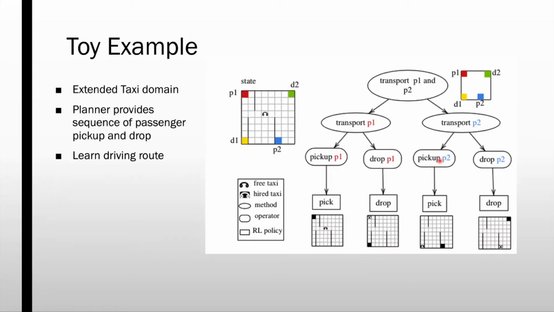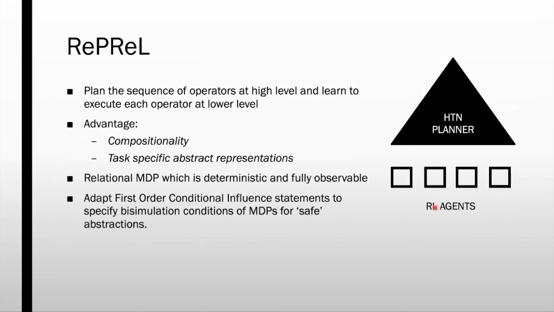Here we have two RL agents, one for each lifted operator, pickup and drop. By learning separate RL agents for each subtask, we allow for task specific representations. So now the pickup RL agent can focus only on the pickup location of the passengers, and the drop RL agent will only focus on the drop locations.